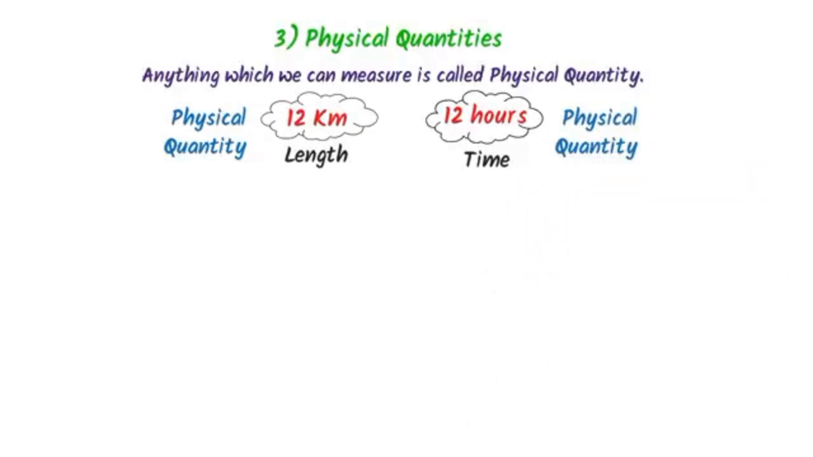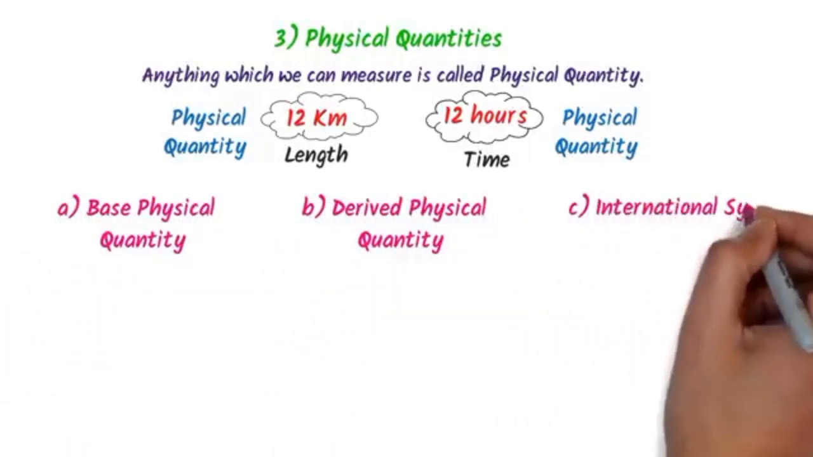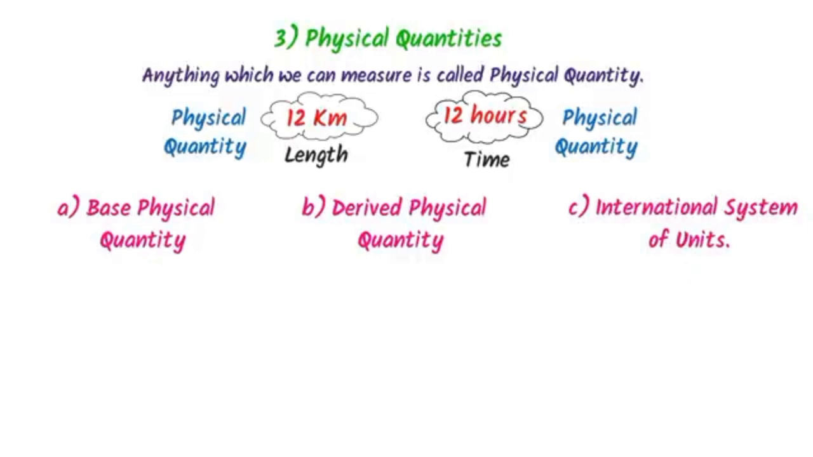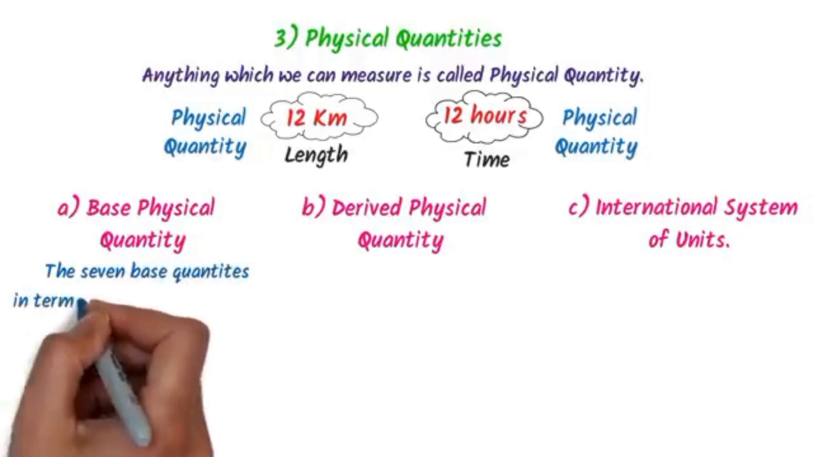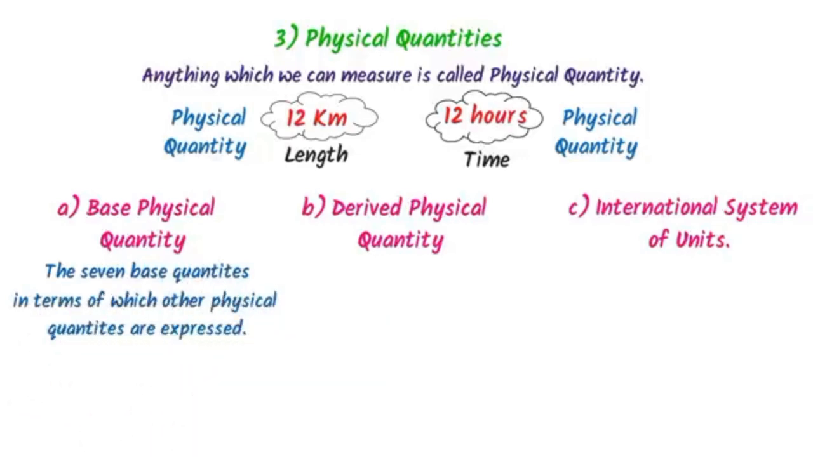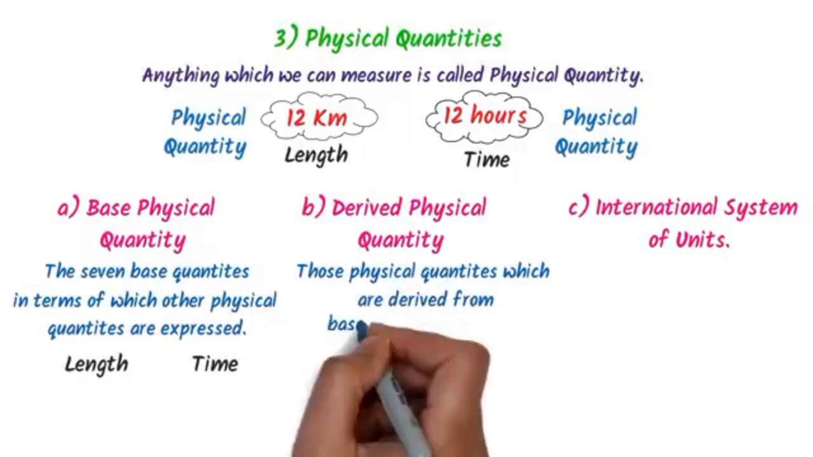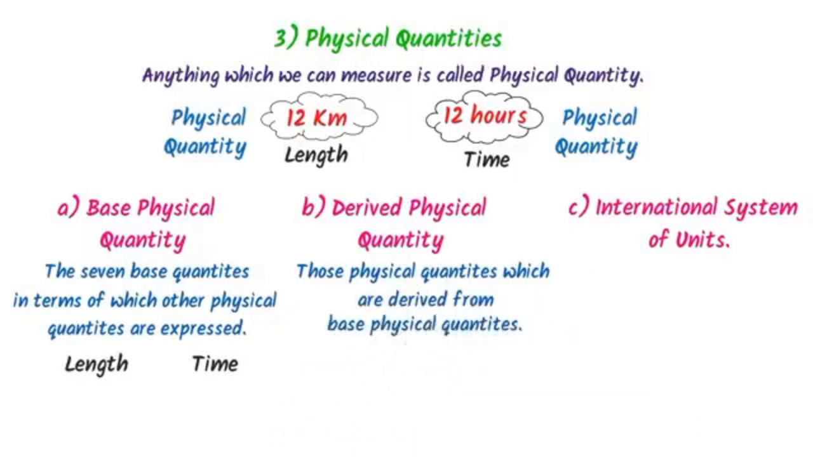This topic is divided into three subtopics: base physical quantities, derived physical quantities, and International System of Units. Now, what are base physical quantities? Well, the 7 physical quantities in terms of which other physical quantities are expressed are called base physical quantities, like length, time. Secondly, those physical quantities which we can derive from the base physical quantities are called derived physical quantities.